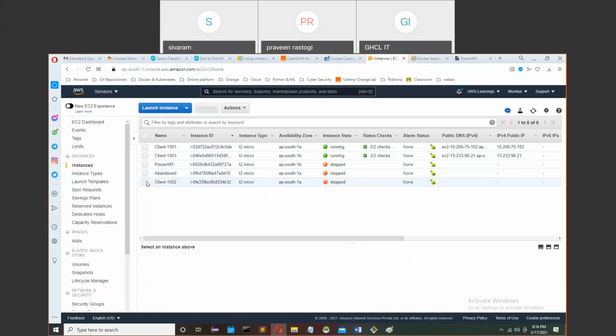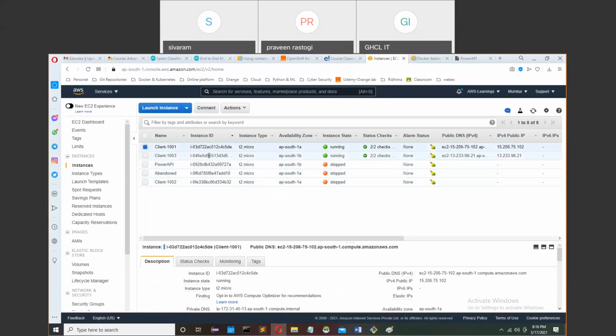So in client 1, client 2, client 3, have you given any roles? No need to give any role here. I will show you. You don't need to create any role here.